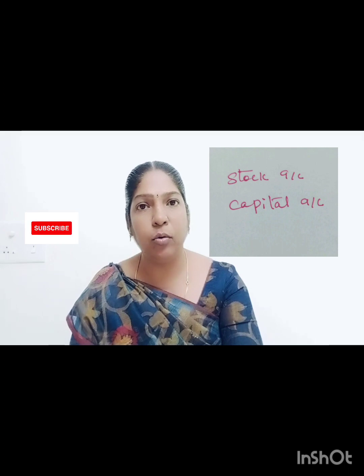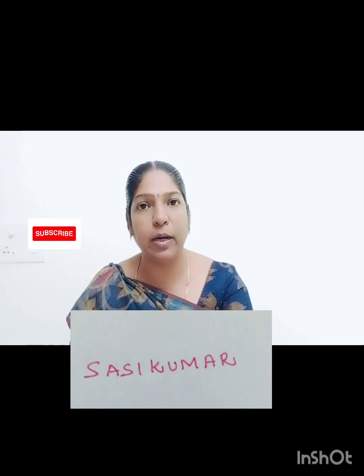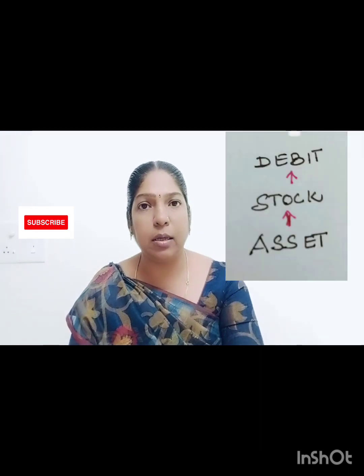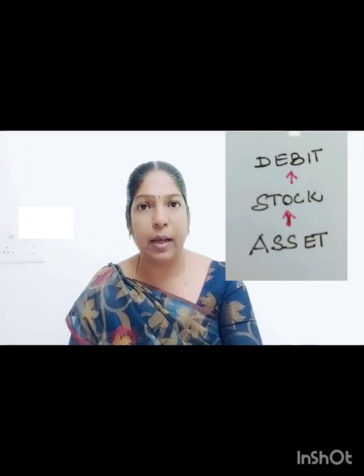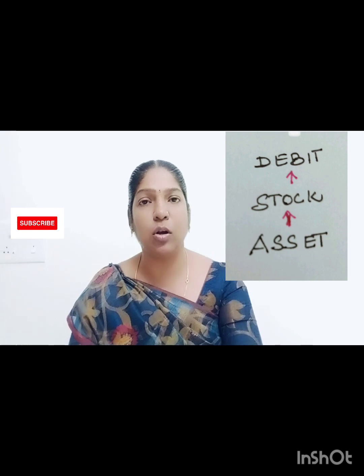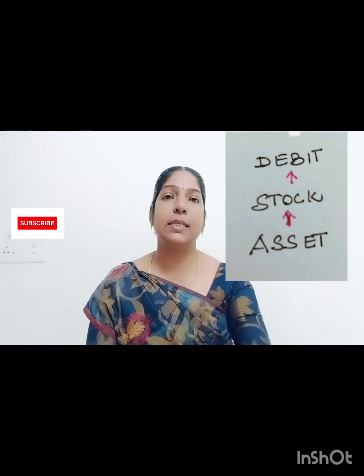Why capital account? Who is the owner of the business? Sasi Kumar is the owner of the business. He started business with stock, which means capital. He invested capital in the name of automobile stock. So, Sasi Kumar's capital account. Stock comes under asset account. If Sasi Kumar started business with stock, the stock account increases. If the stock account increases, the asset account increases.